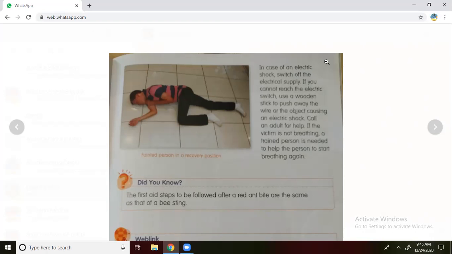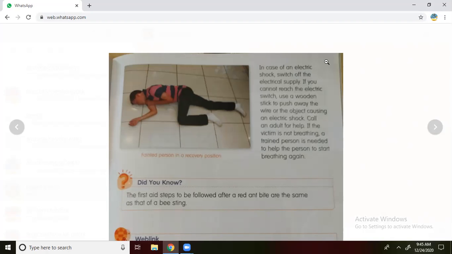So the treatment has to be followed as for a bee sting. First we should wash the wound, then we should apply some ointment, and also we should pluck out the sting from the skin, so that the poison does not enter our body. The same things are to be followed for the red ant also.